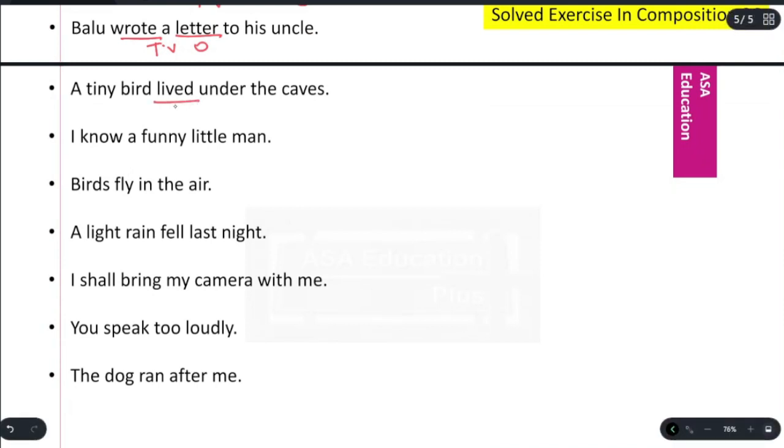A tiny bird lived under the eaves. Lived. Intransitive verb. I know a funny little man. Know. Transitive. A funny little man. Object. Birds fly in the air. Fly. Intransitive. A light rain fell last night. Fell. Intransitive. I shall bring my camera with me. Shall bring. Transitive. My camera. Object.